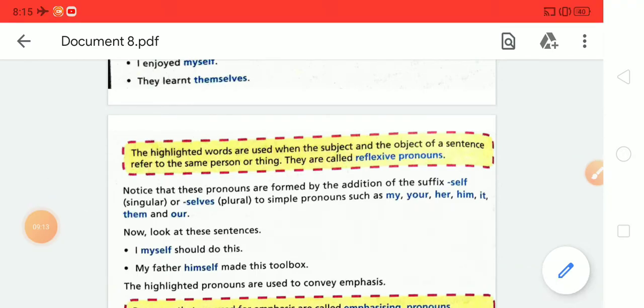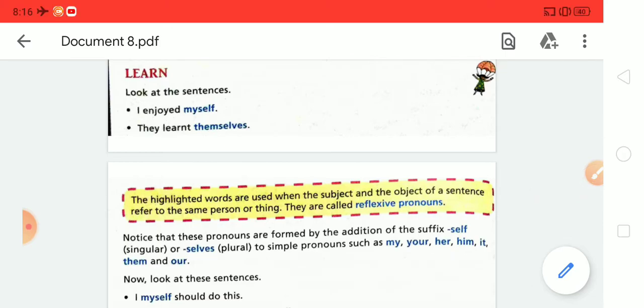This type of pronoun is formed by adding the suffix self, and self is used in the singular number and selves used in the plural number. And we can add it with pronouns such as my, your, her, him, it, them, or our.